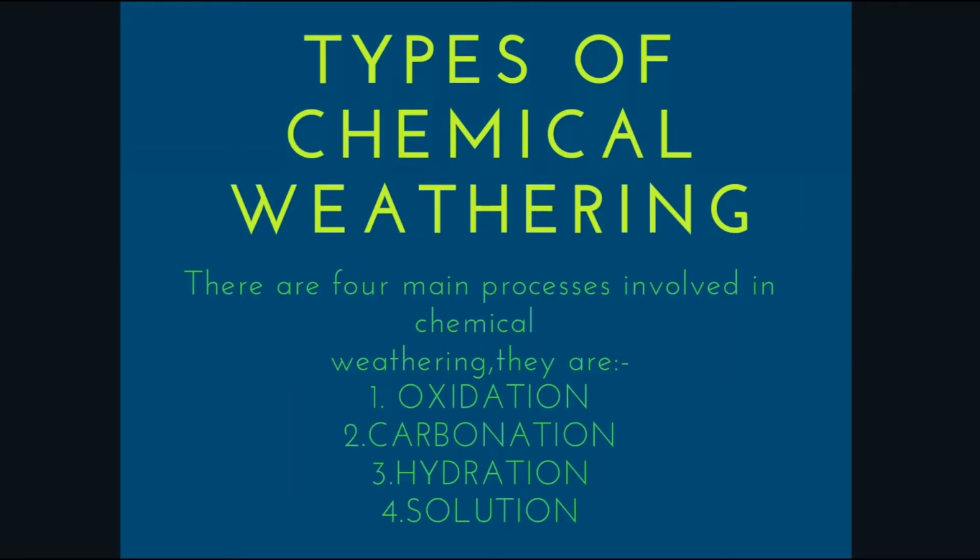Types of chemical weathering. There are four main processes involved in chemical weathering. They are oxidation, carbonation, hydration, and solution.